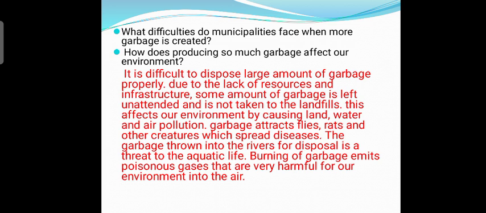Garbage attracts flies, rats and other creatures which spread diseases. The garbage thrown into the rivers for disposal is a threat to aquatic life. And burning of garbage emits poisonous gases into the air that are very harmful for our environment. So we should control the production of garbage.